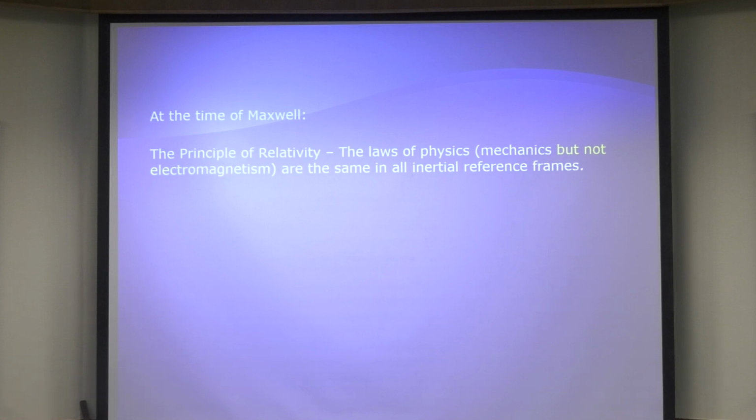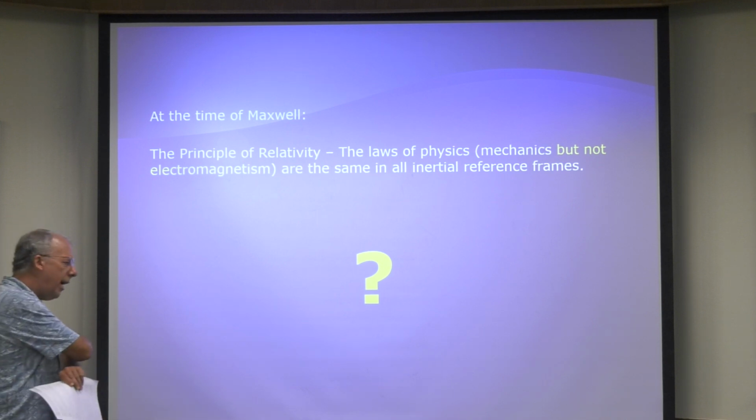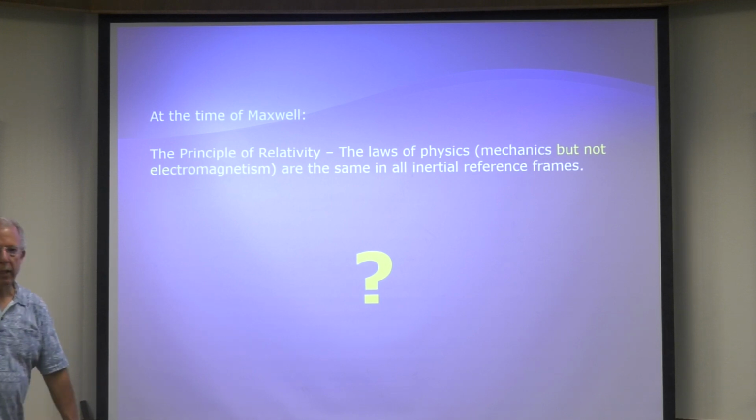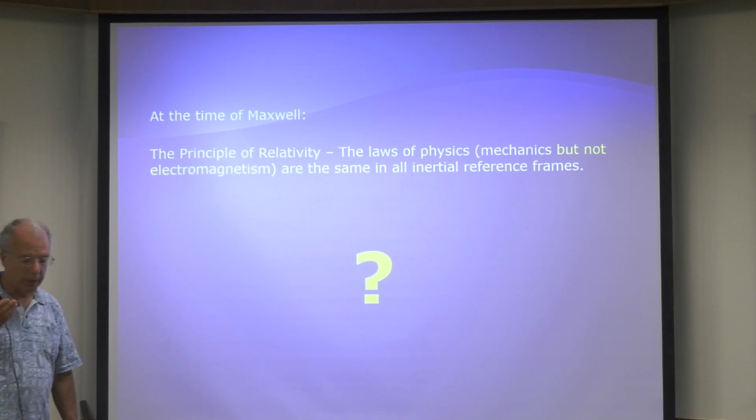All right. But like I said, nobody could figure it out, so they just let it go until Einstein came around. So Einstein, you know, he thought about this for a long, long time. And he said, this is nuts. The principle of relativity has to hold for everything. You know, mechanics, electricity, magnetism, everything. Okay. So that's what he based his ideas on. He said this has to be true.